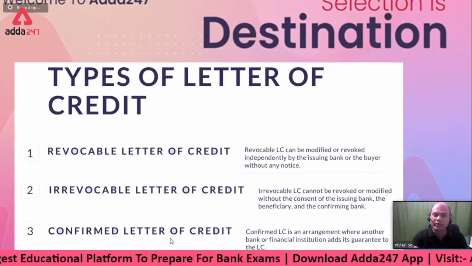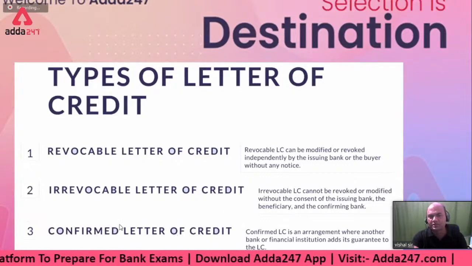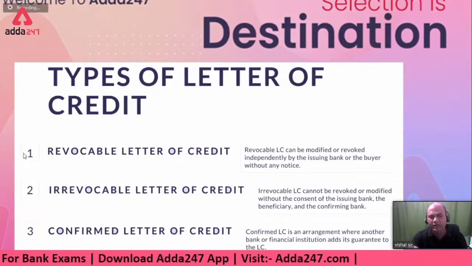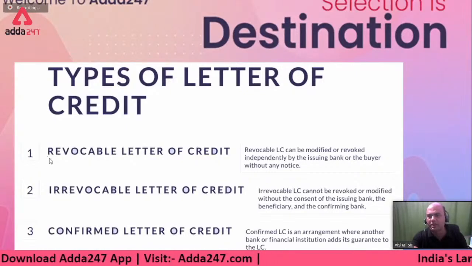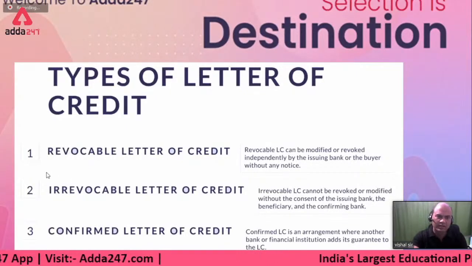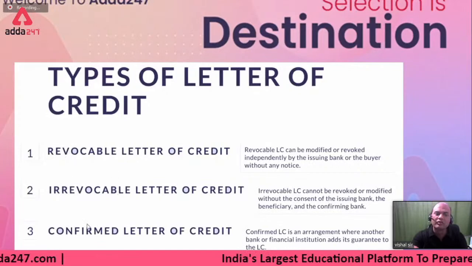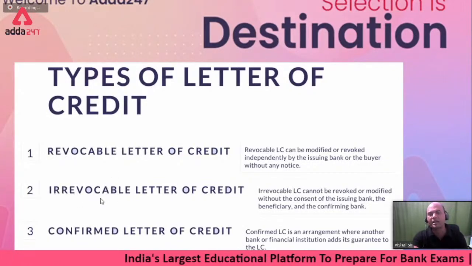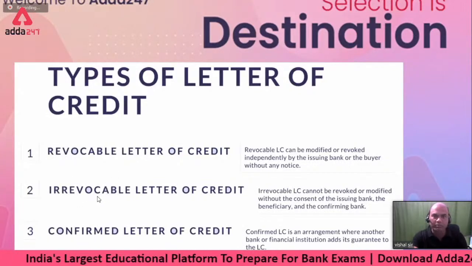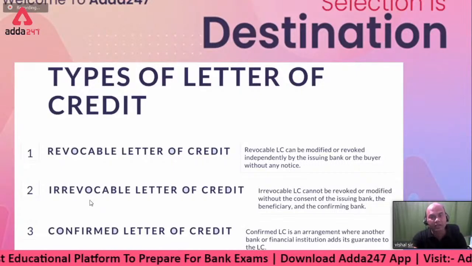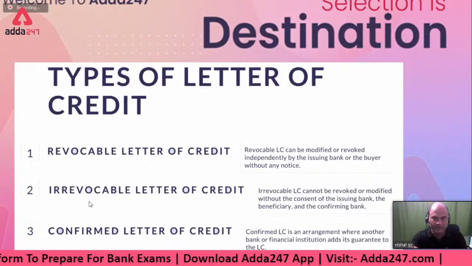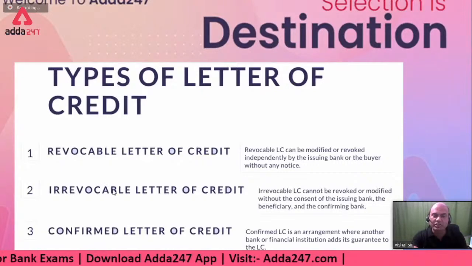Then what is a confirmed LC? Confirmed means what? Forget this one part now, because that is not existent now. Non-existent, irrevocable, start from 2 only. What is an LC basically? It is a guarantee of payment from whom? From the issuing bank. It's not from the buyer. Understand the concept. It is from the issuing bank.